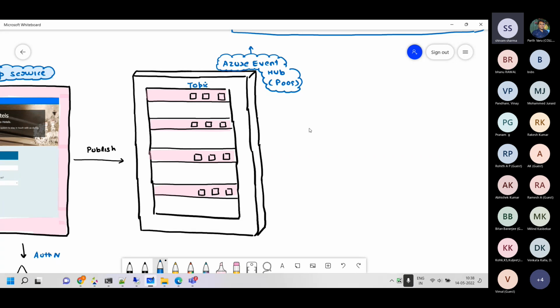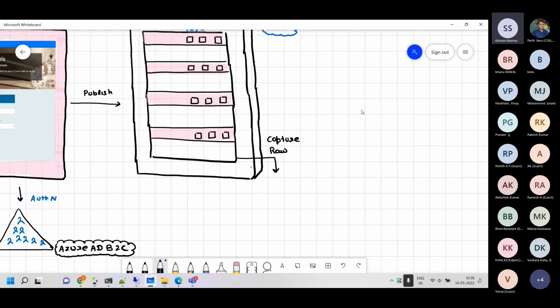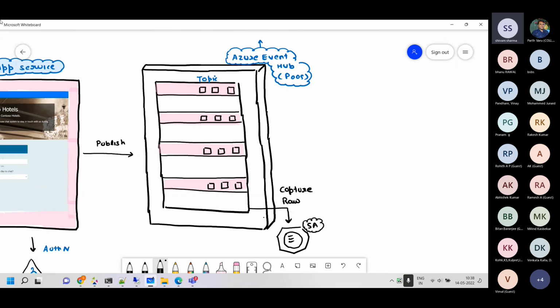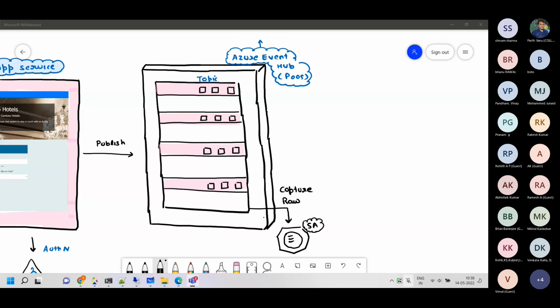Now, if I want to do a long-term capture, let's say I would like the data to be there for 1 day, but I would also like to save the data in some location. So I can do a raw capture. I can enable the capture, and for enabling the capture, I basically have to give a storage account. This is in case you want to do cold analytics on the data, or in case there is a compliance requirement and you want to keep the data in another location for some amount of days.